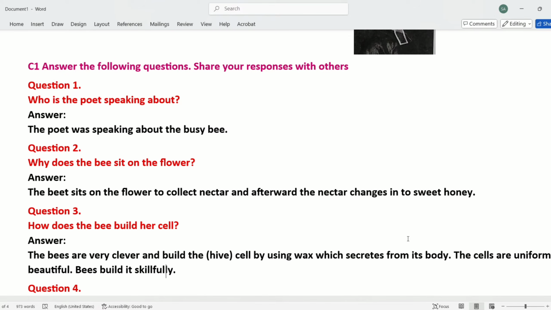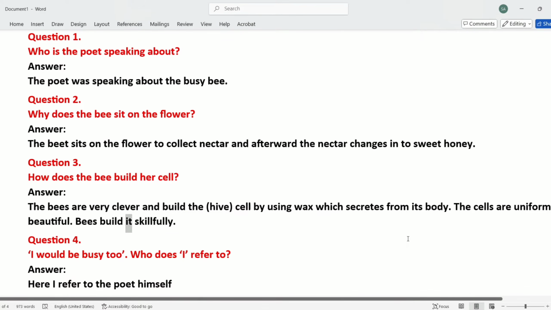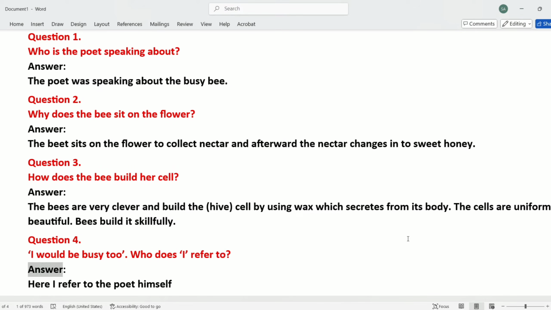The cells are uniform and beautiful. Bees build it skillfully. Question 4. I would be busy too. Who does I refer to? Answer. Here I refer to the poet himself.